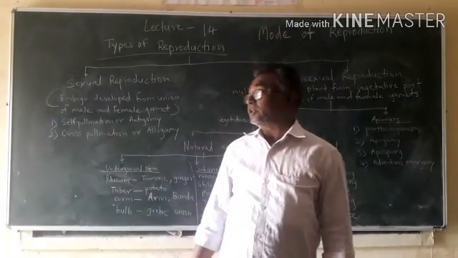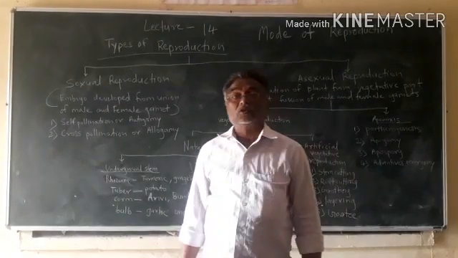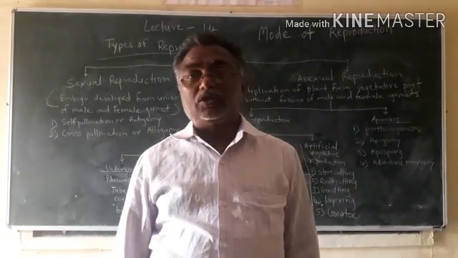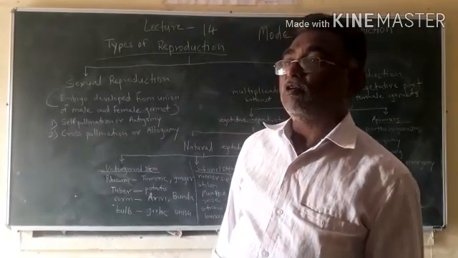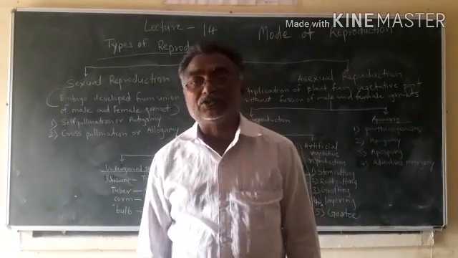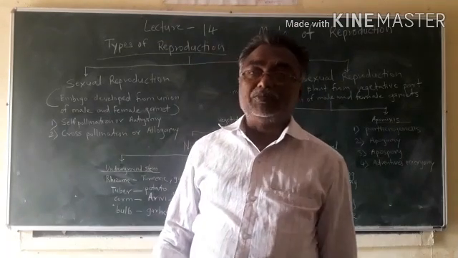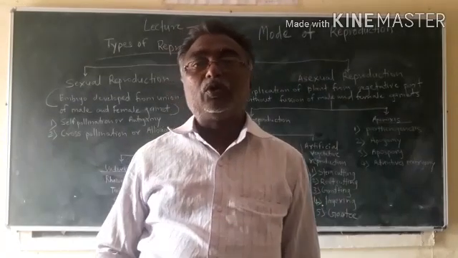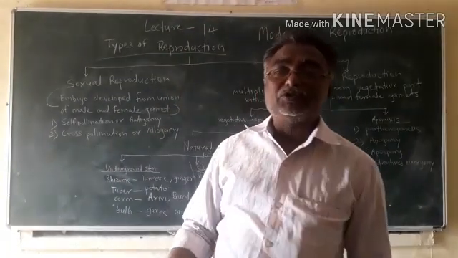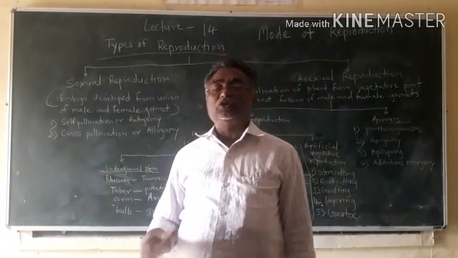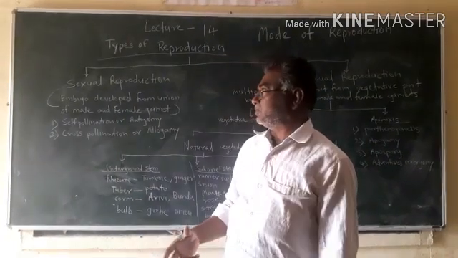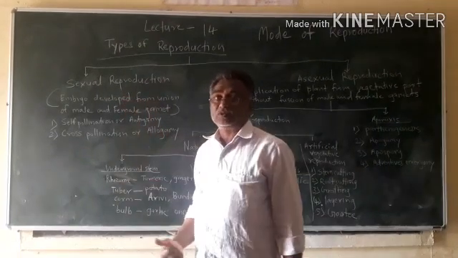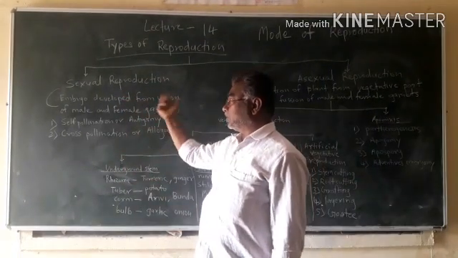In sexual reproduction, embryo and then individual is formed by the union of male and female gametes. So male and female gametes unite together to form embryo, and then embryo develops into individual. So this is a process of multiplication by the type of sexual reproduction.